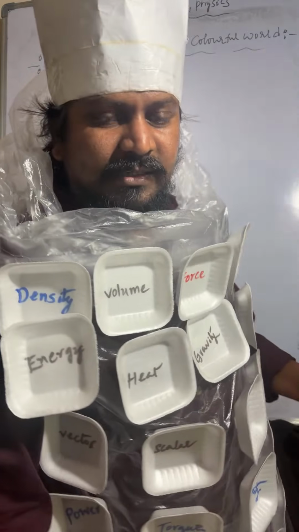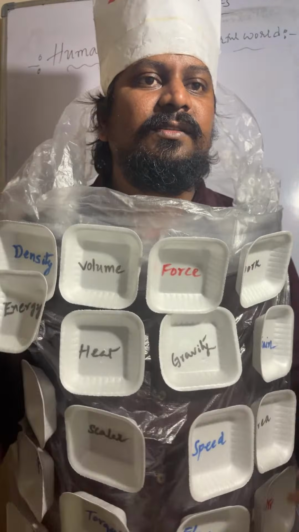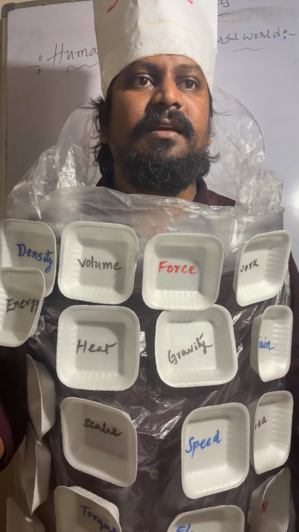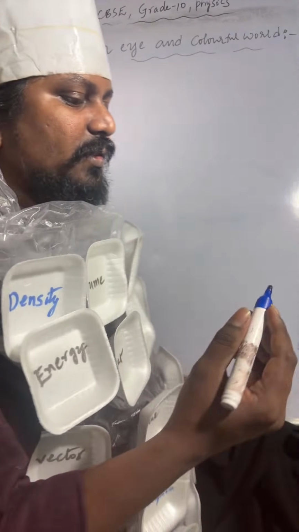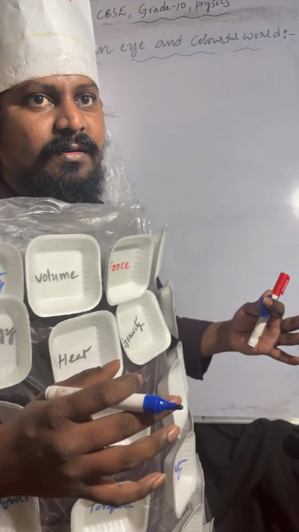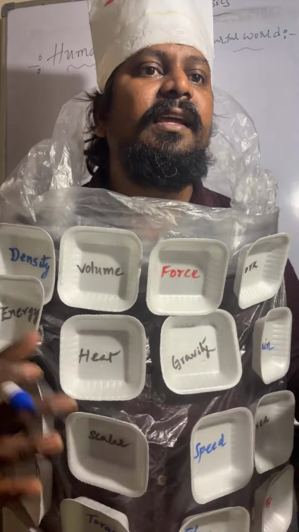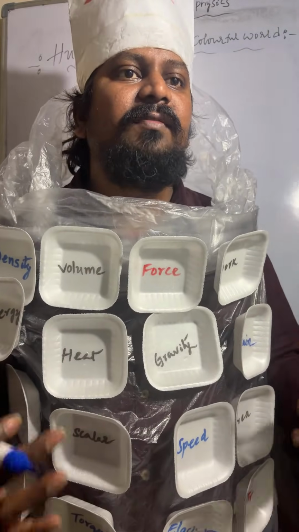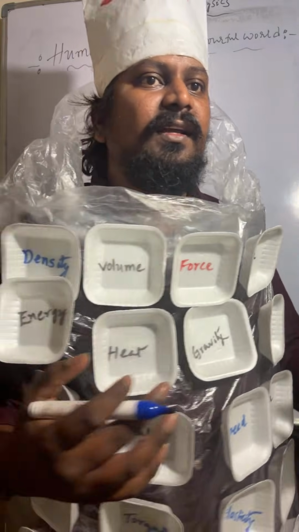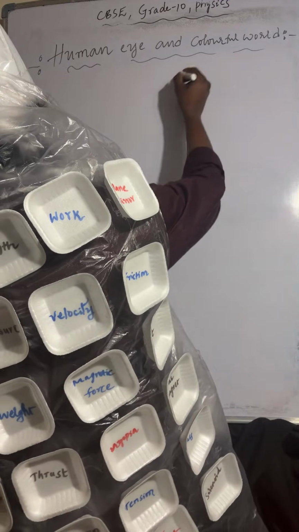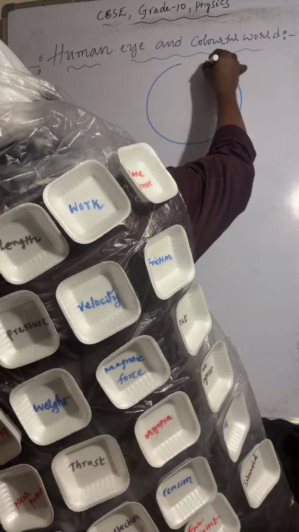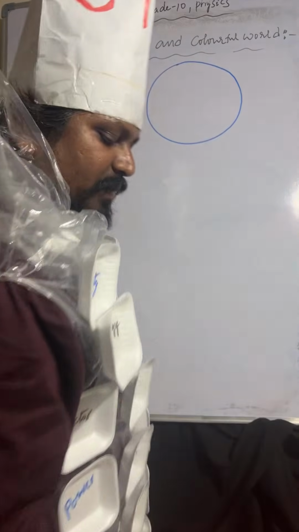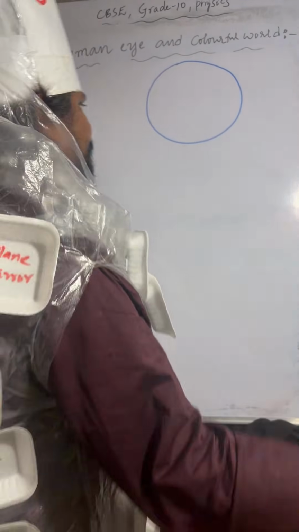After that we will discuss the parts and function. So let's start. How to draw the human eye? There is a simple, easy way we can draw it. Just check once here. So I'm taking it like this. A complete round circle you can take.